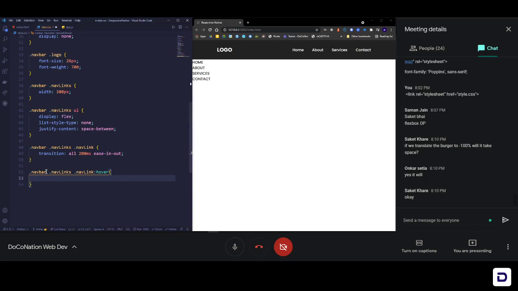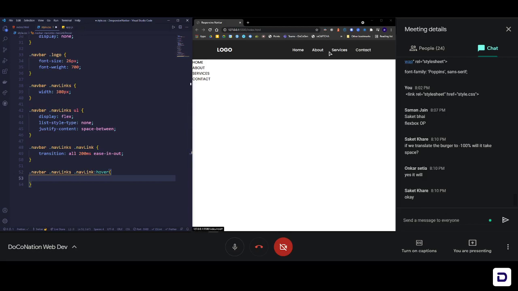What does hover mean? Can someone tell me? What is the meaning of hover when we talk in terms of web development? When we bring the cursor on the object. Yes, correct. Whenever you bring your mouse cursor on an element, that particular state is called hover state. So whatever you write here, that style will only be applied when you actually hover over those elements.